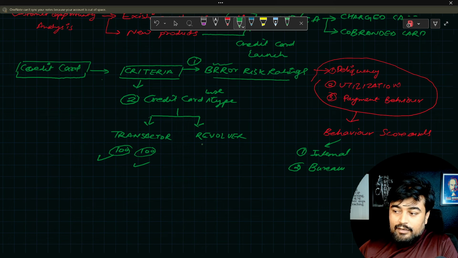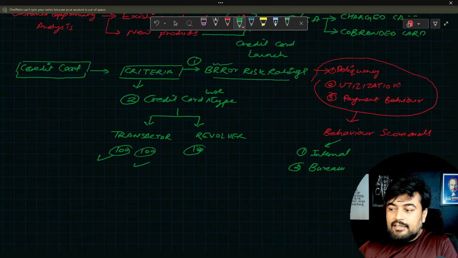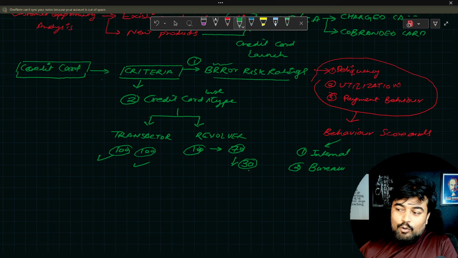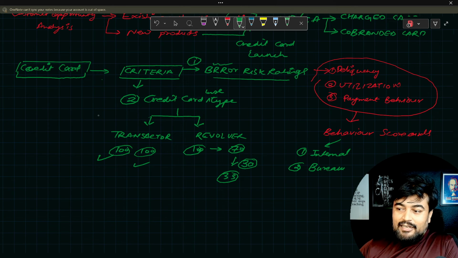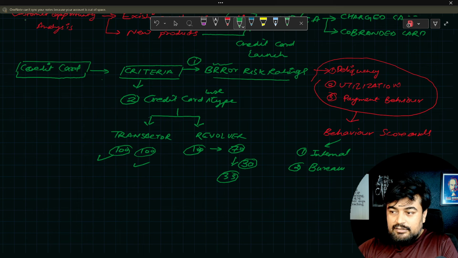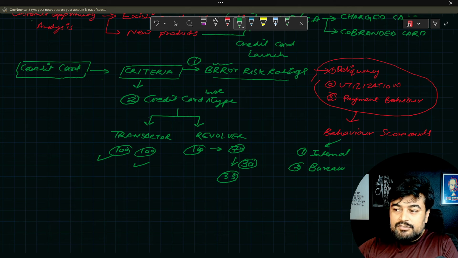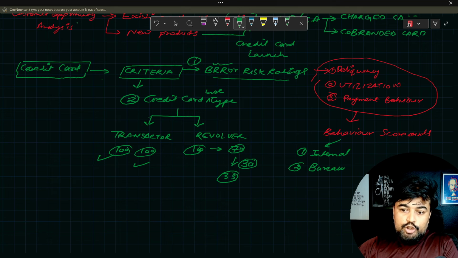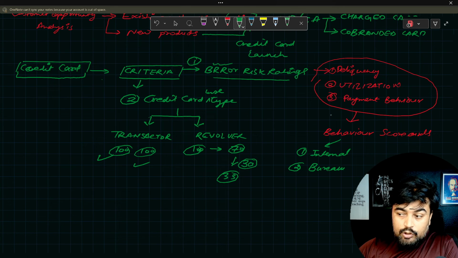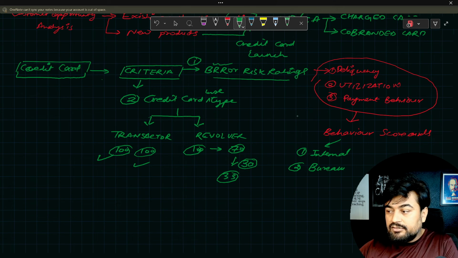Banks like revolvers. Let's say they are spending 100 rupees, they are not paying the full 100, they are paying 70. 30 is the balance which they are going to pay next month. Now on this 30 I will put an interest, so they have to pay me 33 next month. That's how this whole life cycle works. So I spoke about this when we were starting this particular diagram. I said it was the credit opportunity analysis. So that's how this whole credit opportunity analysis works.